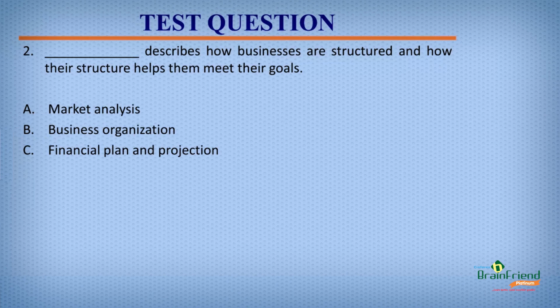Question number 2. Dash describes how businesses are structured and how their structure helps them meet their goals. Option A, market analysis. Option B, business organization. Or option C, financial plan and projection. The right answer to this question is option B, business organization.